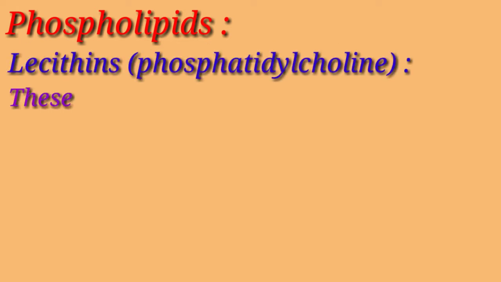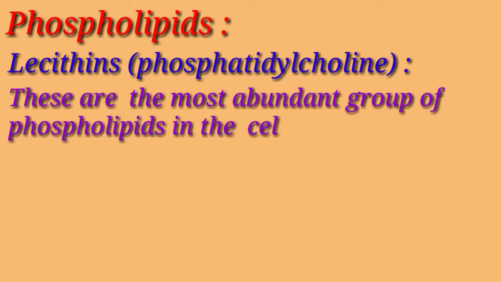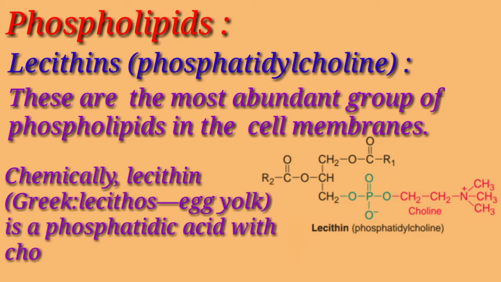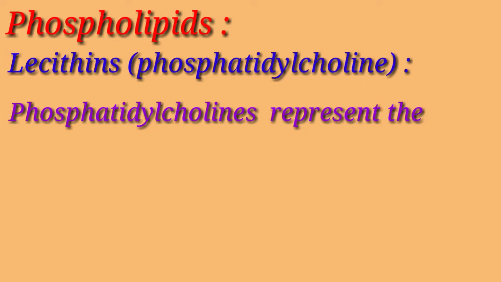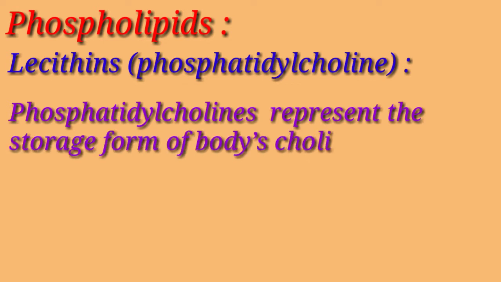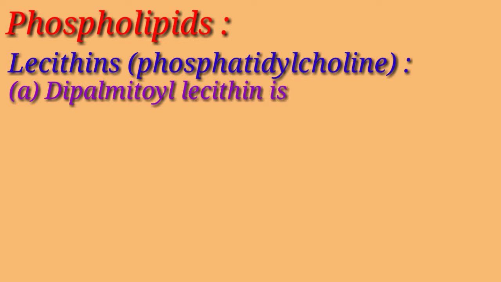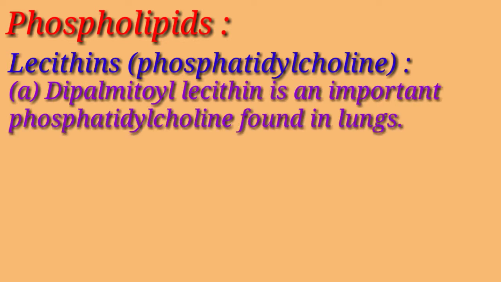Lecithins. These are the most abundant group of phospholipid in the cell membrane. Chemically, lecithin is a phosphatidic acid with choline as the base. Phosphatidylcholines represent the storage form of body's choline. Dipalmitoyl lecithin is an important phosphatidylcholine found in lungs.